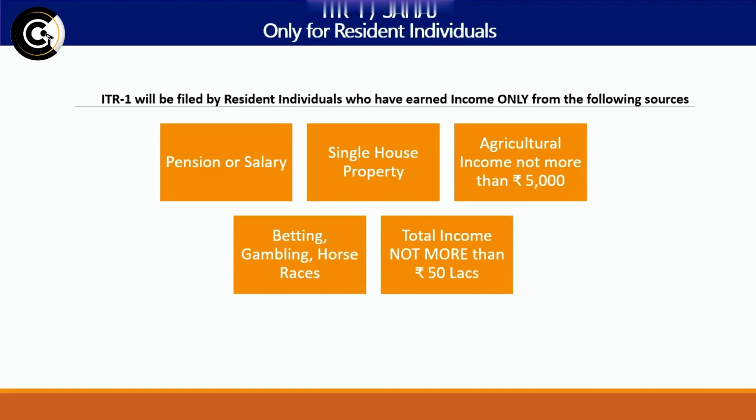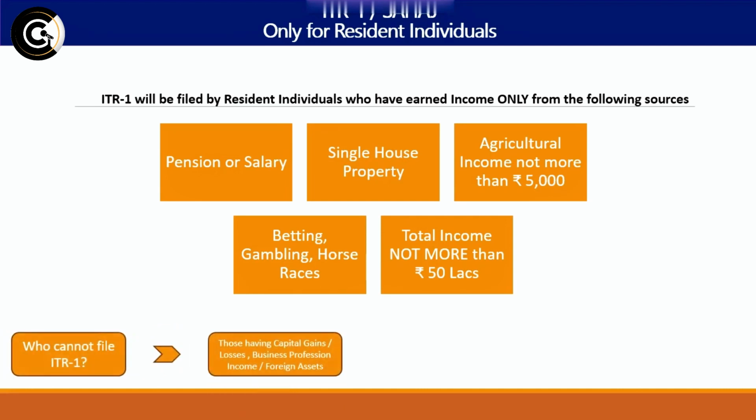Then that particular individual has to file ITR 1, which is also called Sahaj. Now a question might arise: who are those persons who are not required to file ITR 1? Here we go. The first person is any person who has income from capital gains, or has suffered any losses, or any person engaged in any business or profession. These individuals are not allowed to file ITR 1.